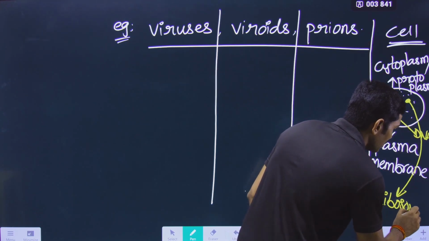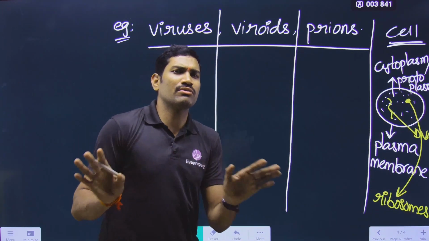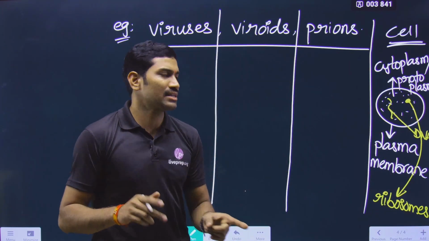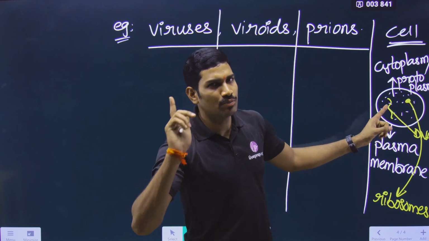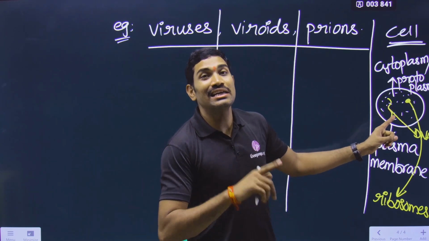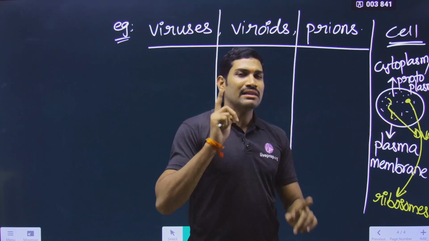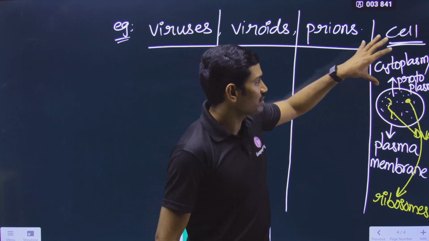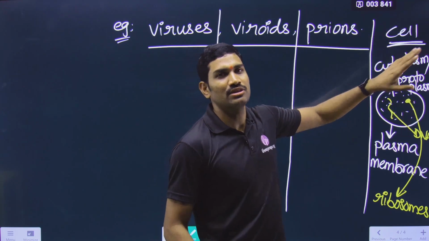So in a cell, whether prokaryote or eukaryote, we are not worried. Overall, plasma membrane is compulsory, either cytoplasm or protoplasm is compulsory, DNA genetic material is compulsory, and ribosomes are compulsory.